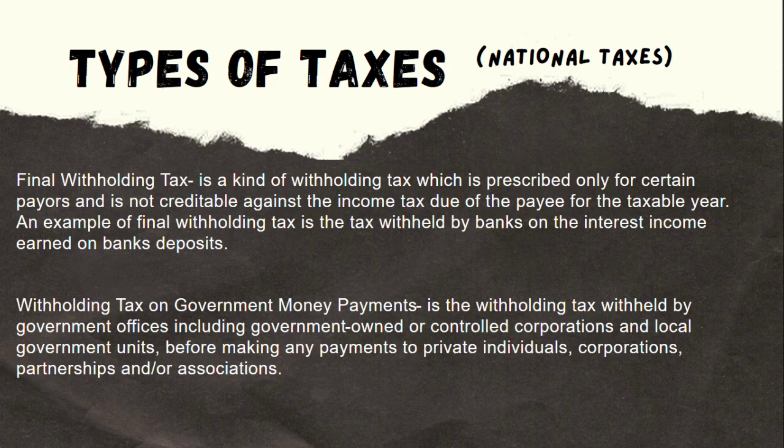Withholding tax on government money payments is the withholding tax withheld by government offices, including government-owned or controlled corporations and local government units, before making any payments to private individuals, corporations, partnerships, and/or associations.